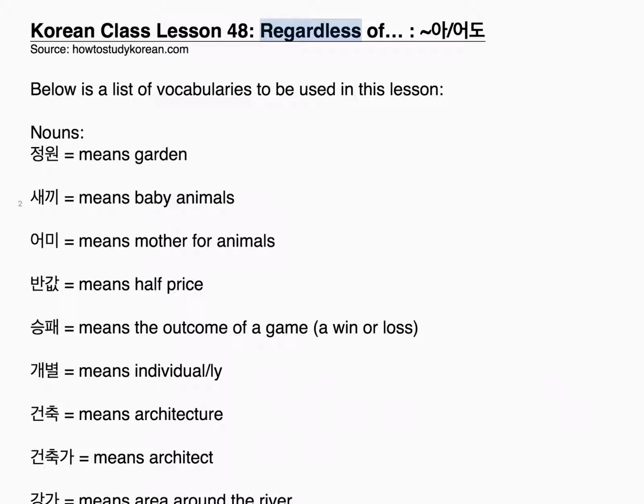B8. Regardless of 어도. Source: howtostudykorean.com. Below is a list of vocabularies to be used in this lesson.